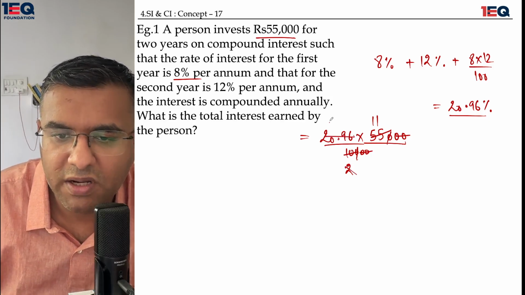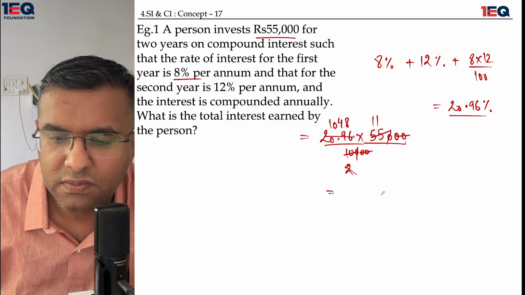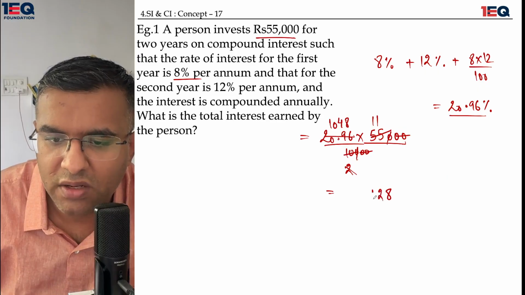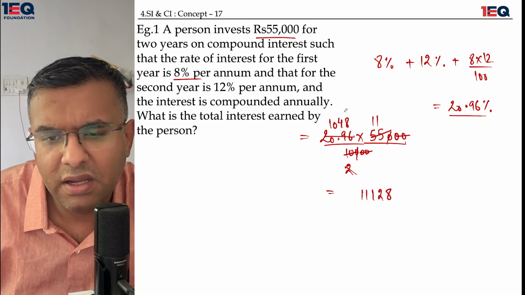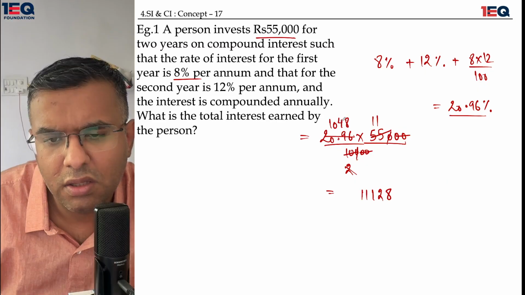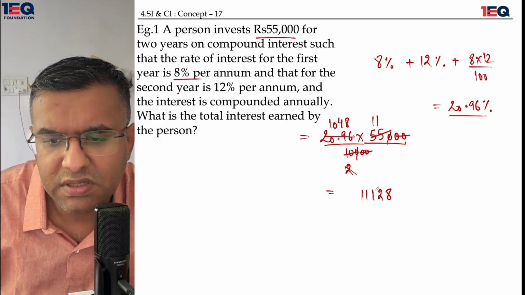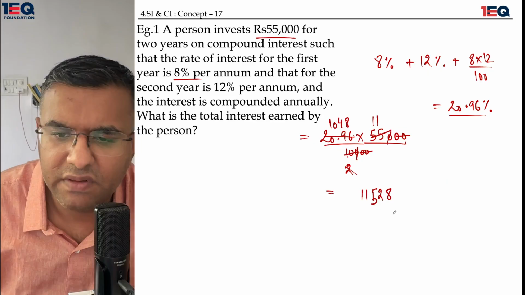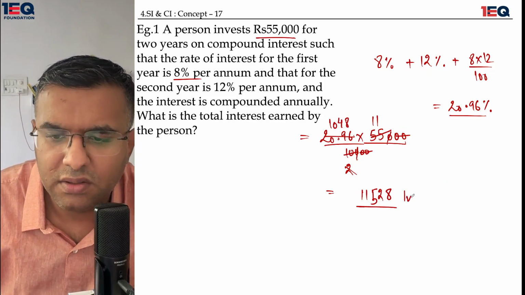Now 2 would be multiplied by 1048, and this would give me 88. This is going to be 1128, if I'm not wrong. 44 plus 8 is 52. 11 zeros are 0, 11 ones are 11. 11528 is the interest.